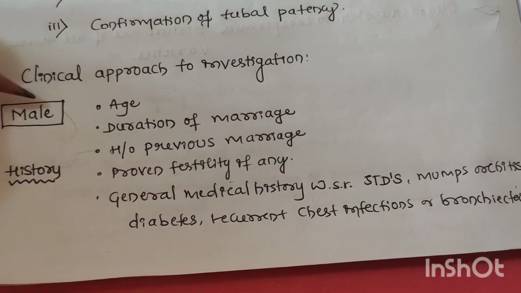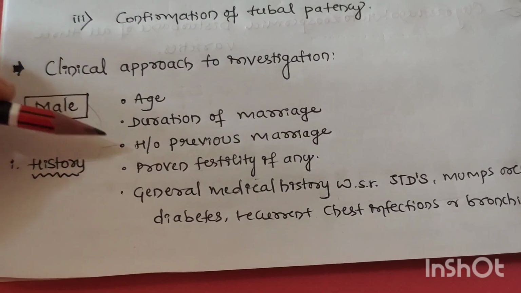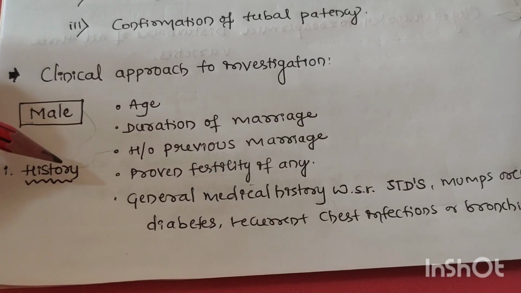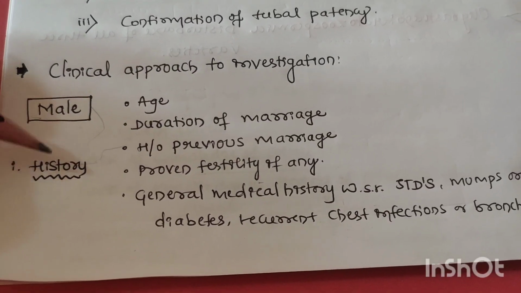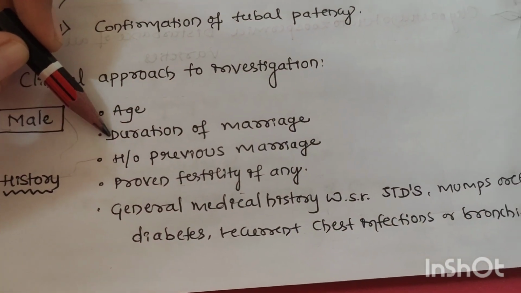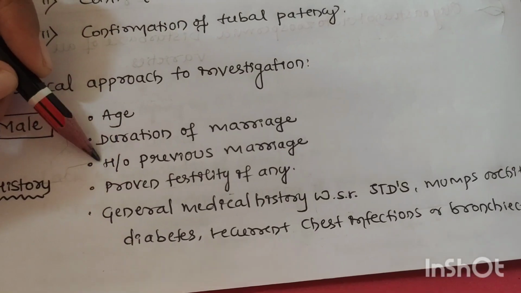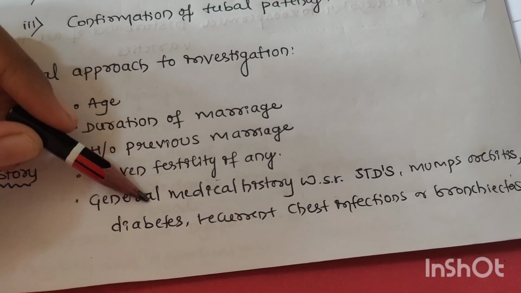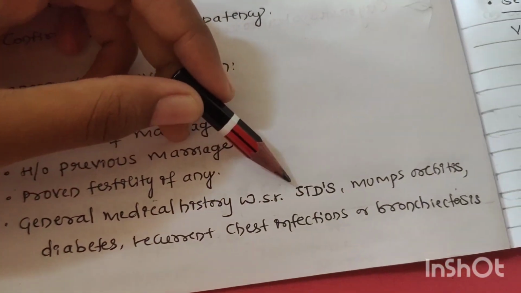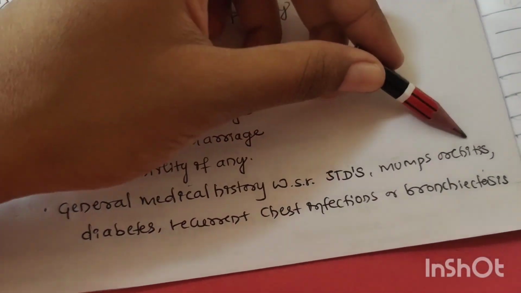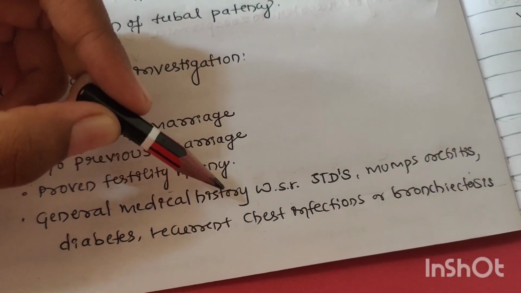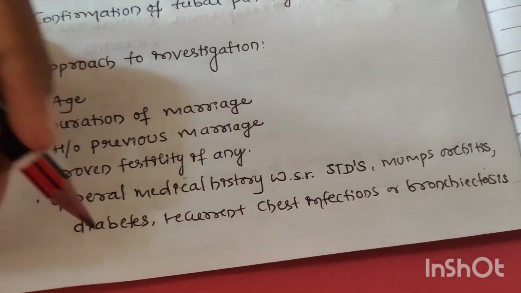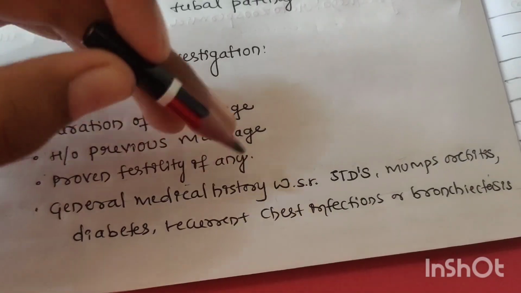Approach to investigation in males. First, a detailed history should be taken. We should not ignore any points in the history. First, in history: age of the person, duration of marriage, history of any previous marriage, proven fertility if any in previous marriage, then general medical history, especially with special reference to sexually transmitted diseases, mumps, orchitis, diabetes, recurrent chest infections or bronchiectasis. These are the general medical history related points. We need to take the detailed history regarding these points.